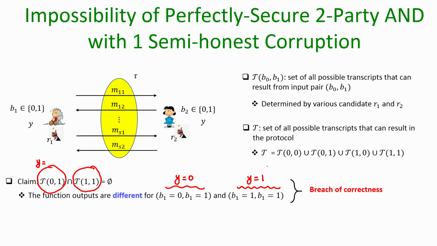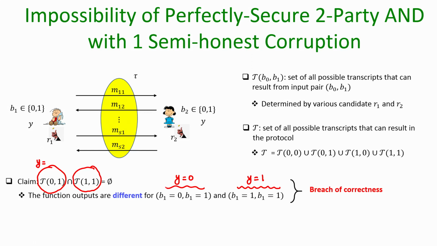That means, the function outputs are different, and your transcript determines the function output as well, because the final output is decided based on whatever messages the parties have exchanged till now and the steps of your protocol pi. That means, there will be a final output determination step of the protocol pi, which should say that okay, if these are the things which you have seen till now, then output this, right.